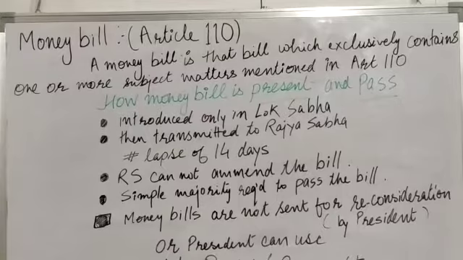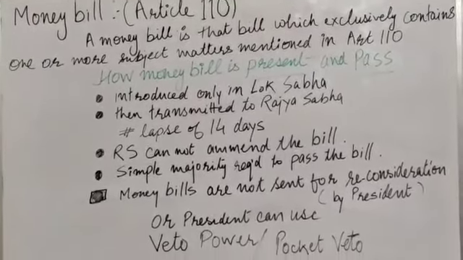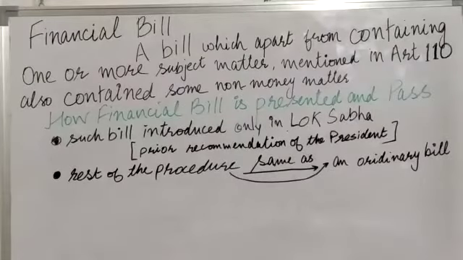The bill is passed by simple majority and then sent to the President for his signature. And the President cannot send the bill for reconsideration of the Parliament. Either he will pass the bill or he can also use his veto power or pocket veto.